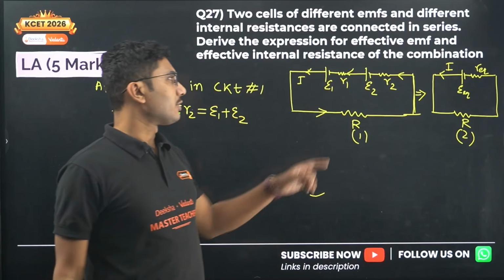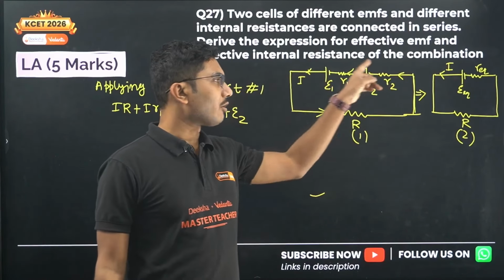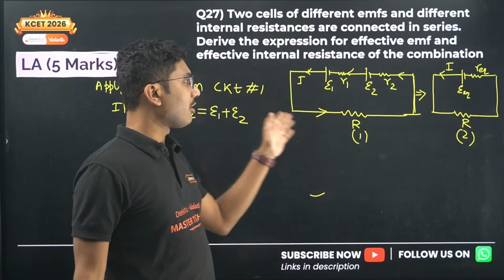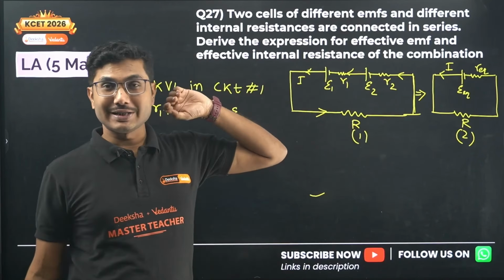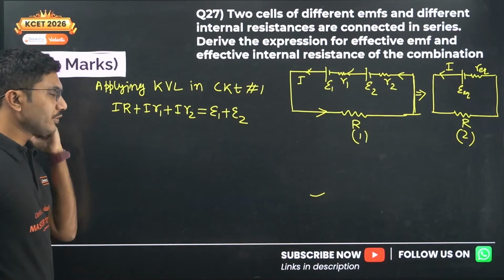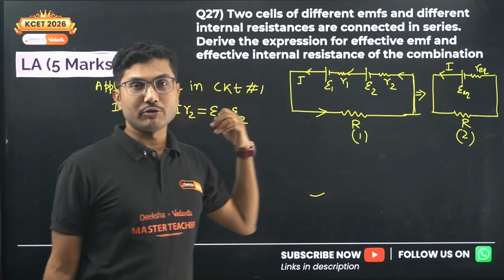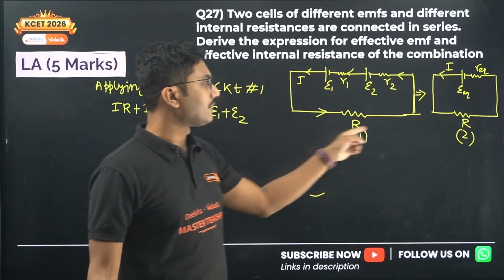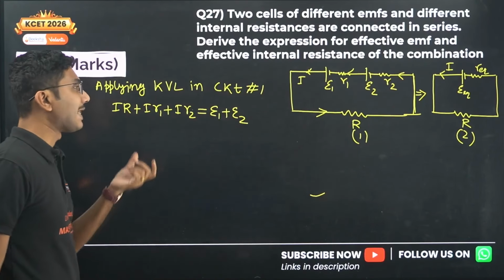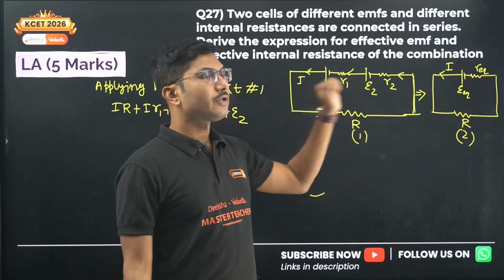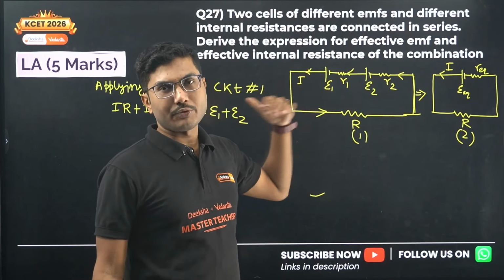Okay, Kirchhoff's law says that we take voltage drop across each and every resistor according to the direction of current. If they are going in the same direction, everything will be positive, plus, and if in between you are going in the opposite direction, then it will be negative. But here everything is in the same direction, that's why everything is positive, and that is equal to the EMFs of 1 or 2 EMF, whatever is connected.